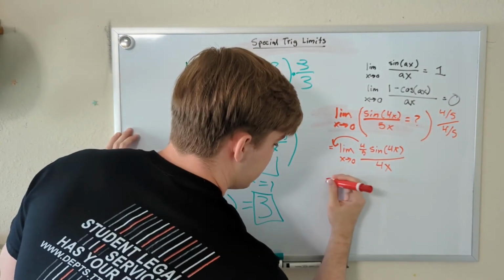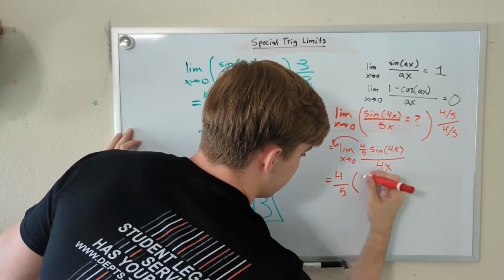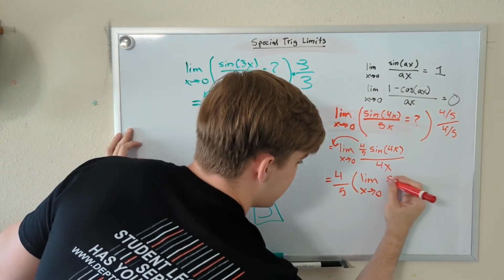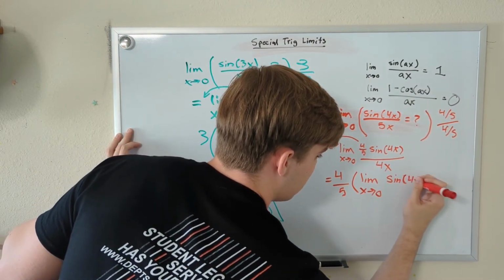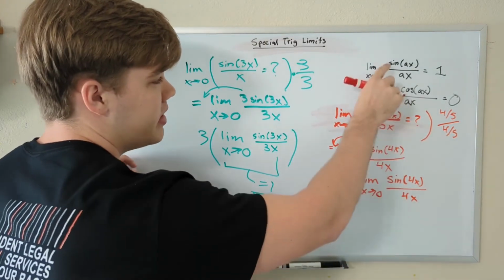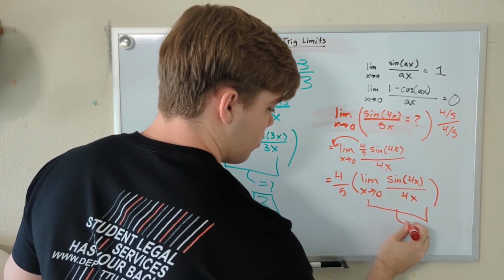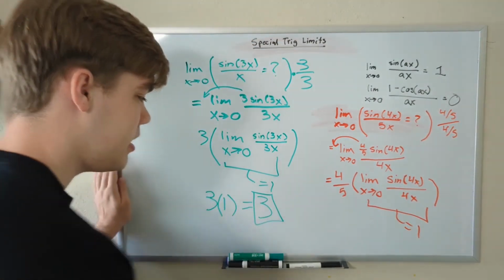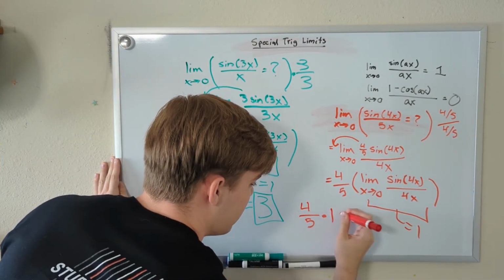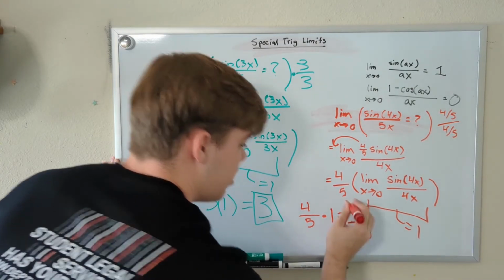So now our function is just equal to 4/5 times the limit as x approaches 0 of sine 4x divided by 4x. And now that we're in this form up here, we know that this inside function is just equal to 1, which means our whole problem is just 4/5 times 1, which is equal to 4/5. And that is the limit of our problem.